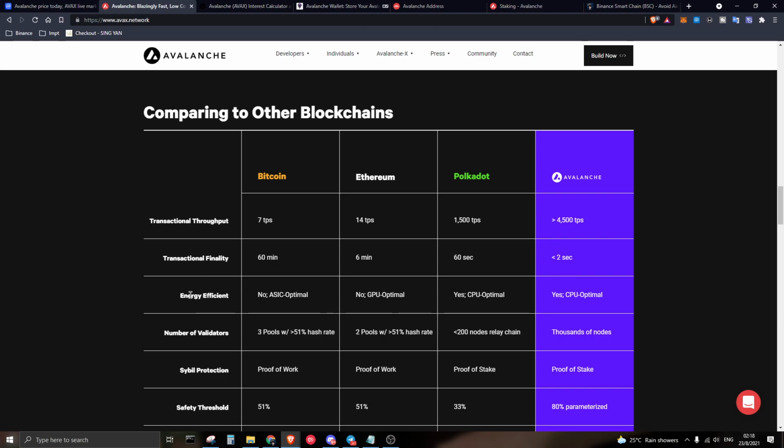And after that over here, the energy efficiency itself. For Bitcoin it is ASIC, so we all know you can buy miners to mine Bitcoin. And for Ethereum, we know you can use the GPU to mine, and right now it is transitioning into proof of stake. And for Polkadot itself, you can basically use the CPU to stake as well. And for Avalanche itself, it's the same thing.